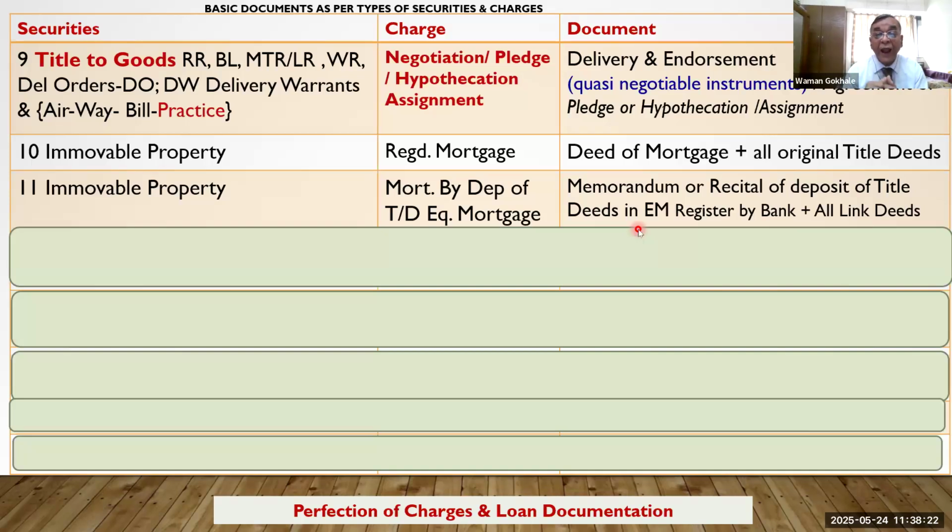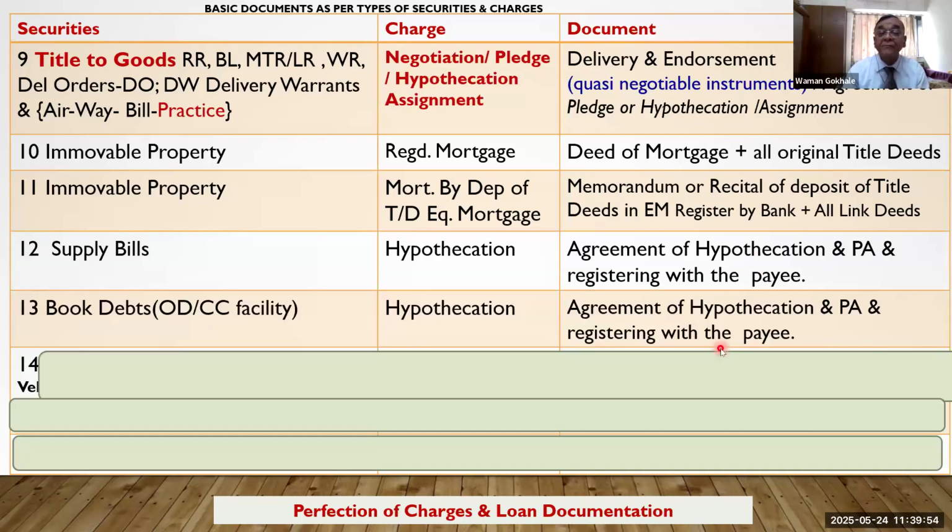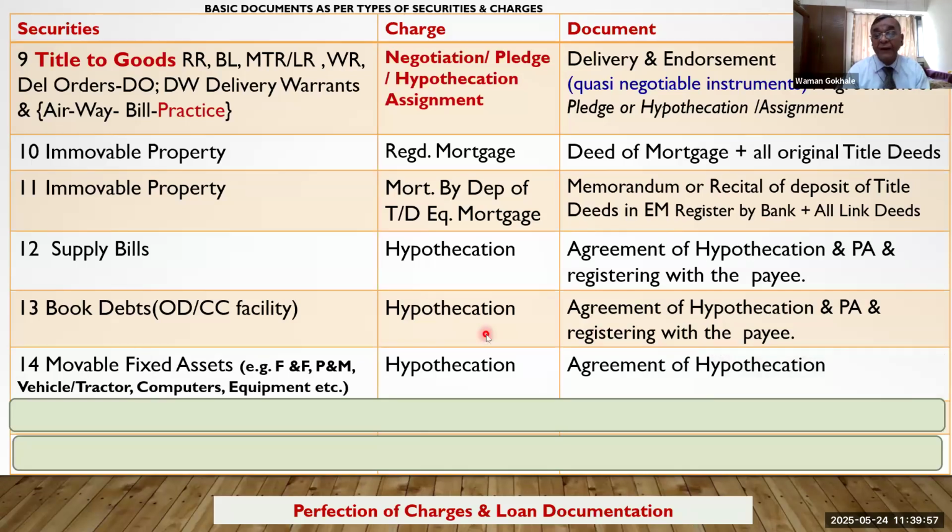You have handed over these deeds with an intention to create the charge. Like that, the letter will be there. This letter will act as a witness in respect of the mortgage. In respect of supply bills, whenever the goods are supplied to a government department, it will be registered. If it is an assignment, hypothecation need not be registered. Then, if they are immovable fixed assets, we create the charge of equitable mortgage, that is, a registered mortgage.